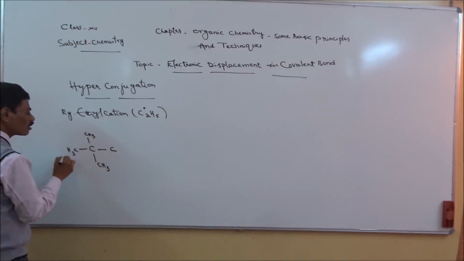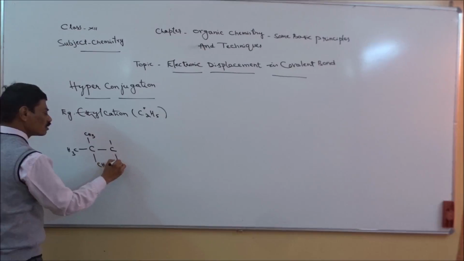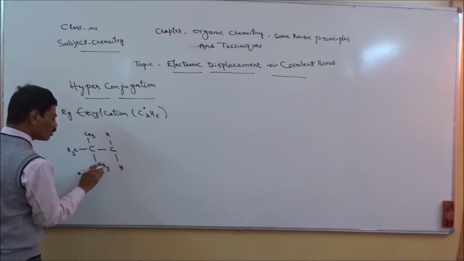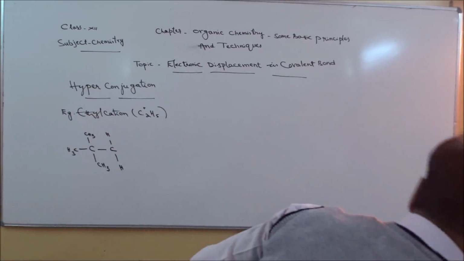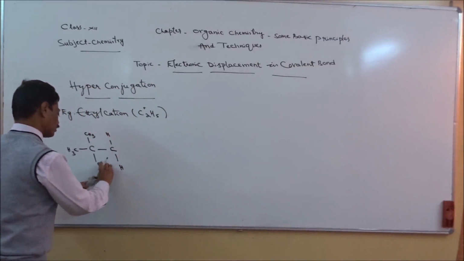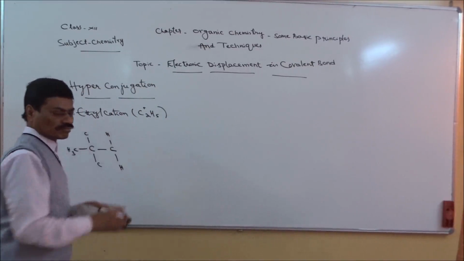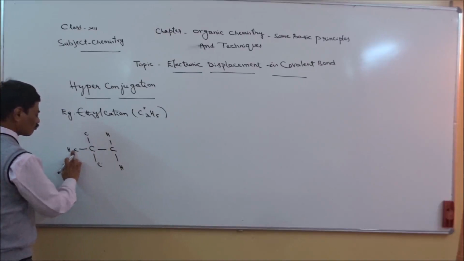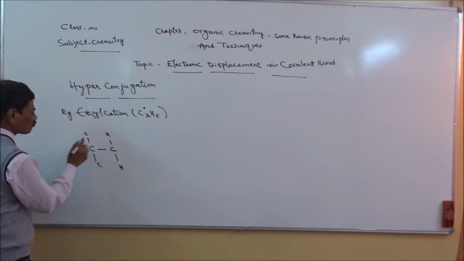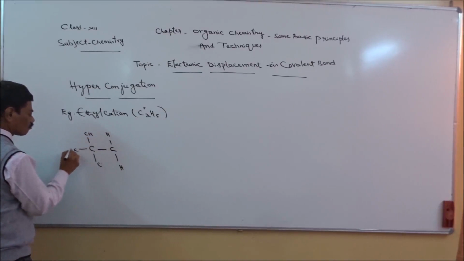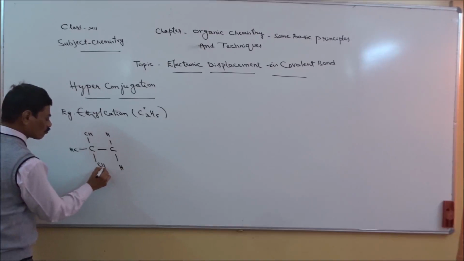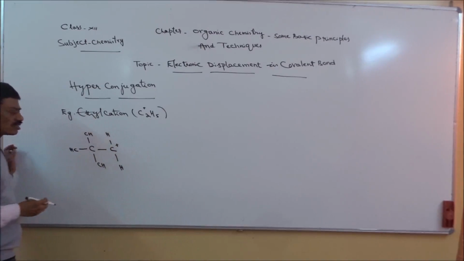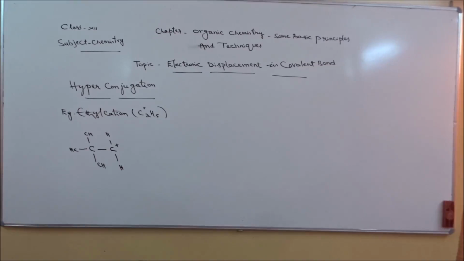And next carbon atom has two hydrogen atoms, and this carbon atom has positive charge. So this is ethyl cation.